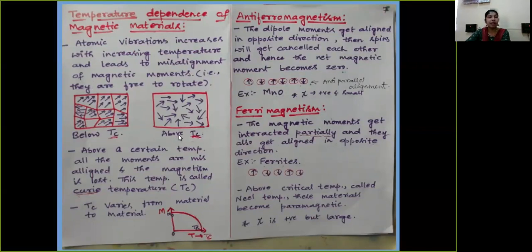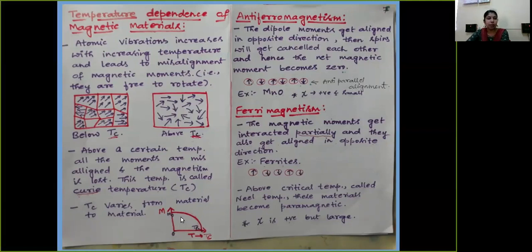And if you further increase the temperature above the critical temperature, the movement of the dipole moments becomes random in that space, and they move in almost all directions. That particular temperature at which the atomic vibrations cause a misalignment of the dipole moments is called the Curie temperature.